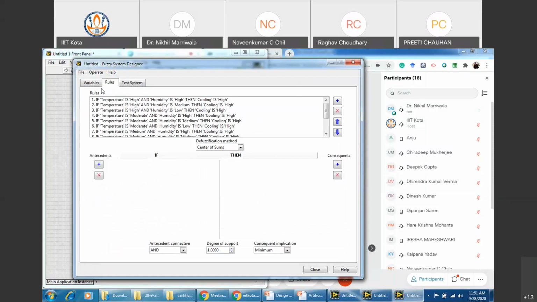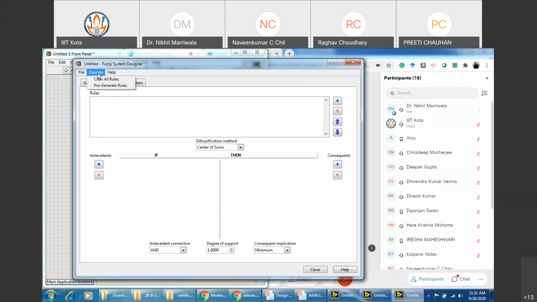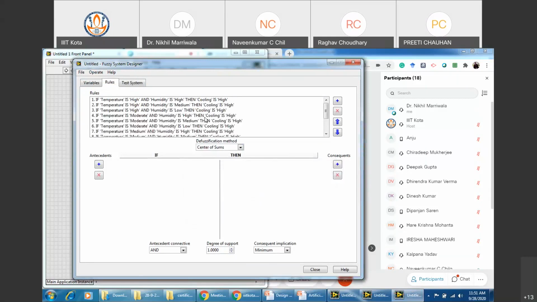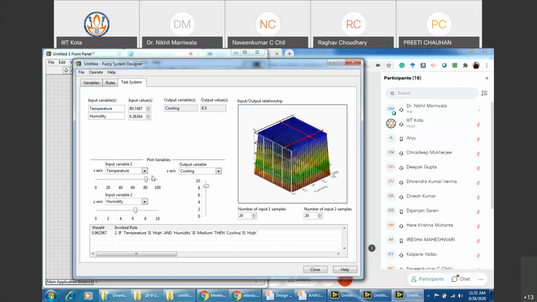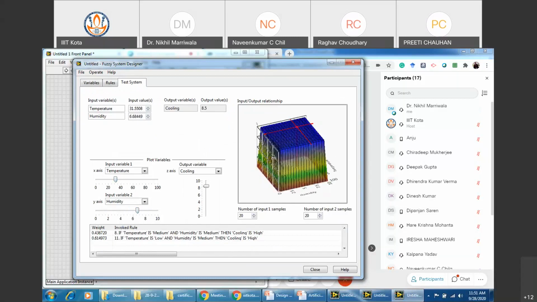Okay, sir. I think you should have said it before so that we can implement. Actually, we saved it. No problem, no problem. You can open it and you can again use this pre-generate all the rules. Click onto this, right? And you will see the rules being generated. Now the test system is in front of you, right? According to those pre-generated rules, the output would also change. I hope you can see this, right? Yes, sir. We can see it, sir.